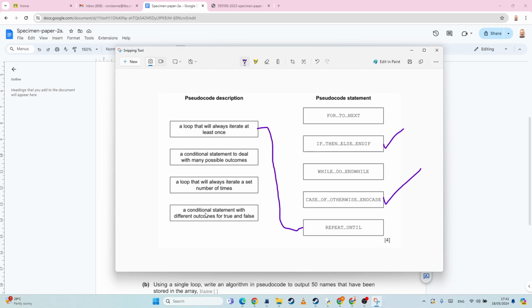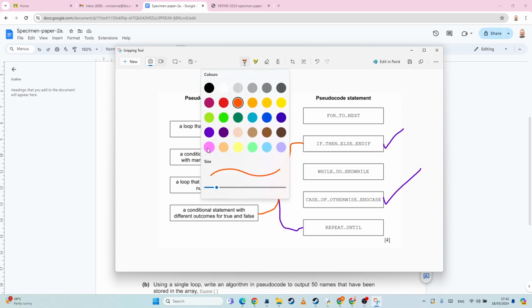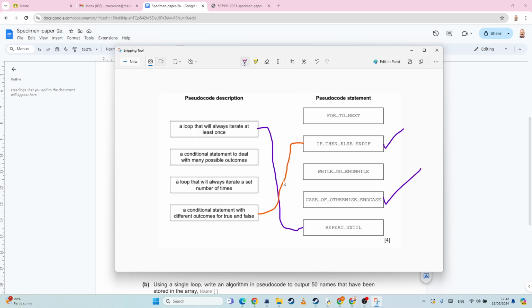Okay, so I think that this one is going to be our if then else, and this one is going to be many possible outcomes. Okay, so the reason being that inside your if you say like if name equals Bob, that is going to equate to either being true or false. Okay, so that means it's most likely to be this one. Now, I'm going to admit, it's not a super clear question, but I'm pretty sure it's that one. Okay, which means by default that a conditional statement to deal with many possible outcomes, that's probably going to be our case statement.